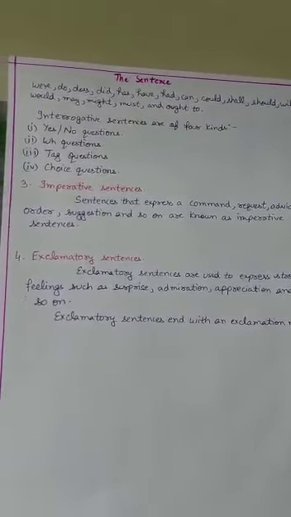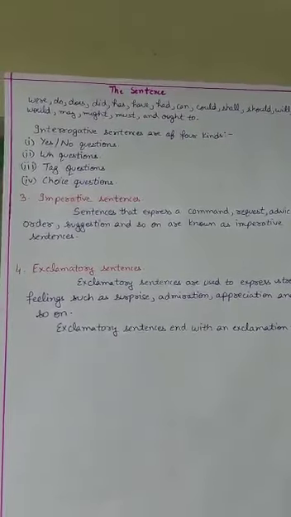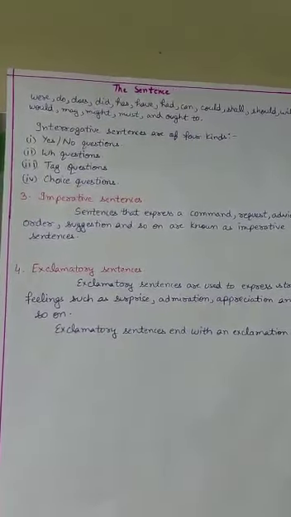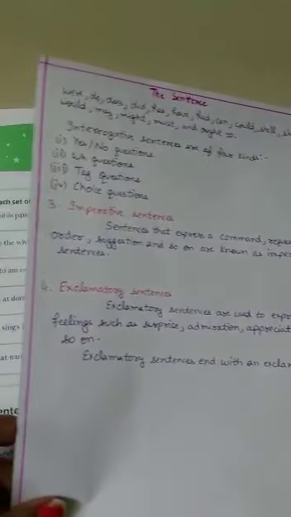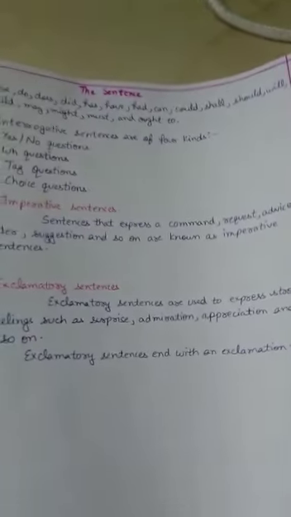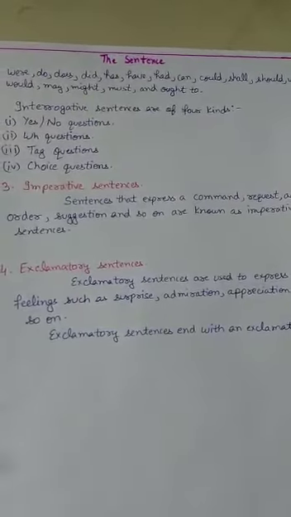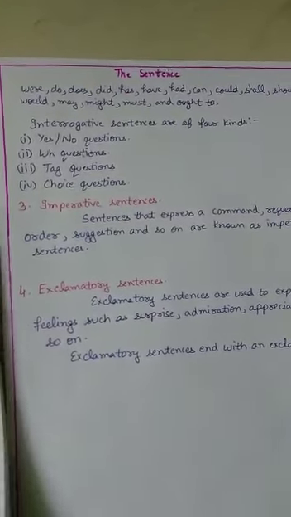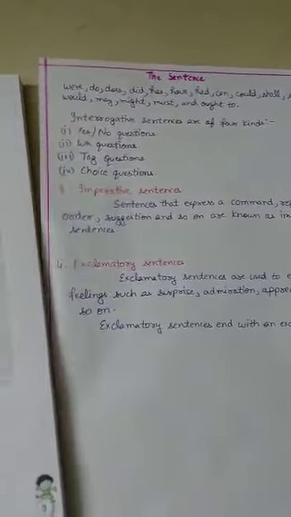Students, now in interrogative sentences there are four kinds. First one is yes or no question, second one is WH question, third one is tag question, and fourth one is choice question. Okay students, now let me start with first one, yes or no question. Now open your page number 2 of your chapter The Sentence.